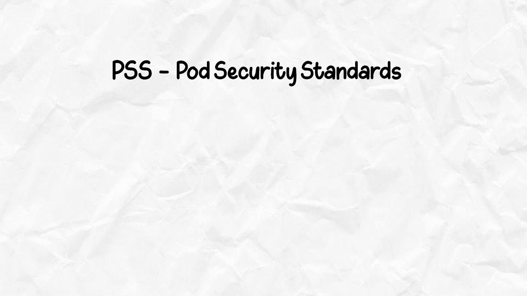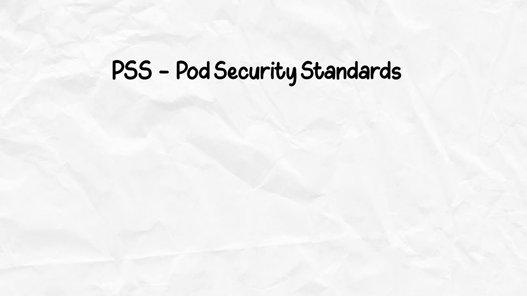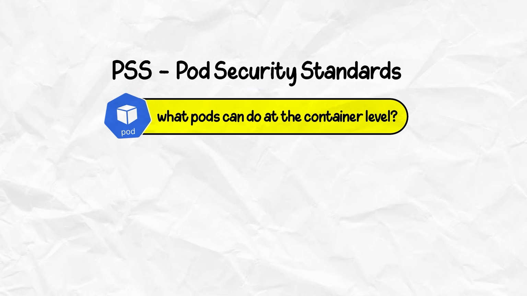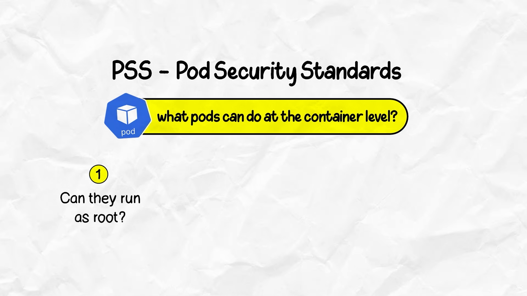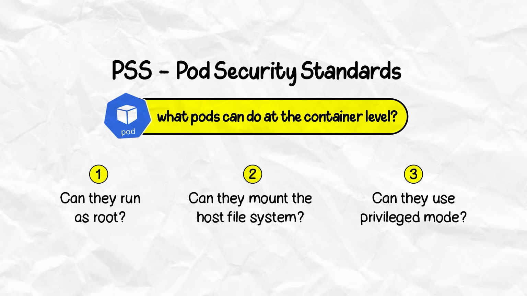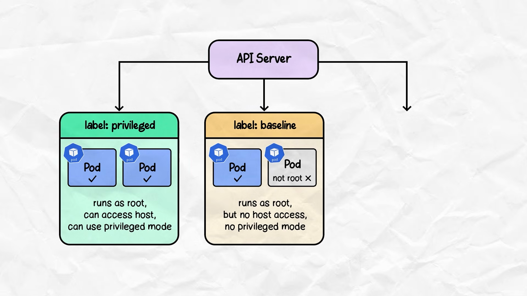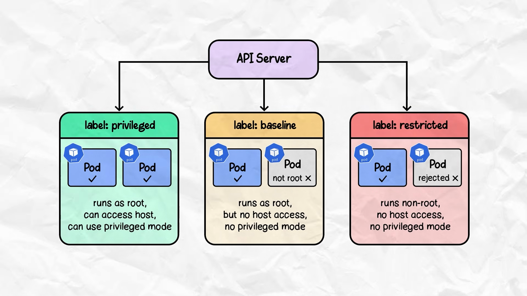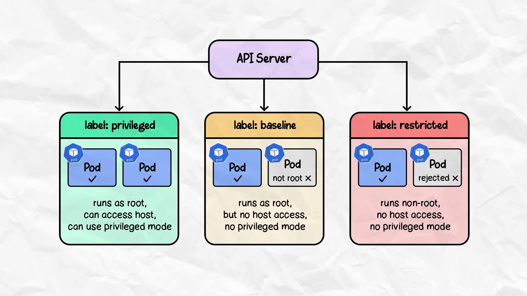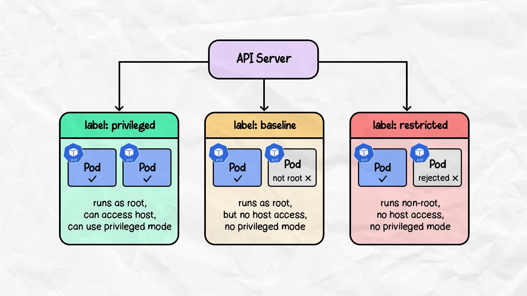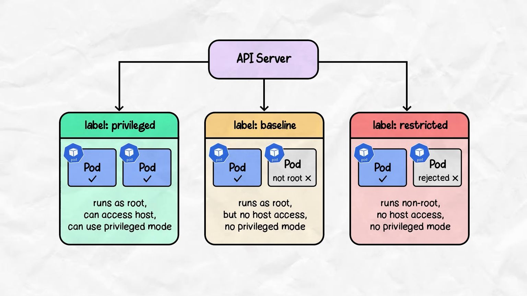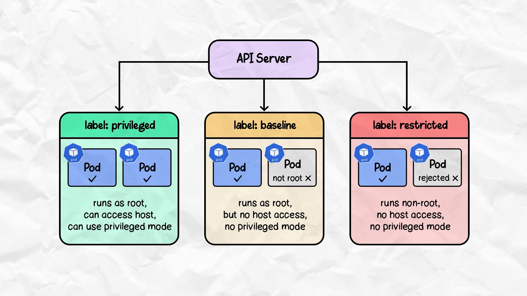A next piece here is pod security standards, aka PSS. It defines what pods can do at the container level. Can they run as root? Can they mount the host file system? Can they use privileged mode? Kubernetes ships three profiles: privileged, baseline, and restricted. You apply these at the namespace level with labels, and the API server enforces them. Pod security policies were the old way, but they were removed in the latest version.